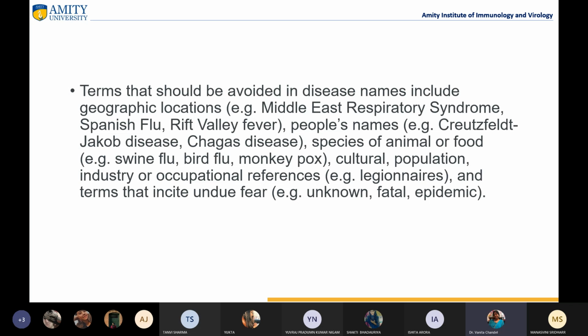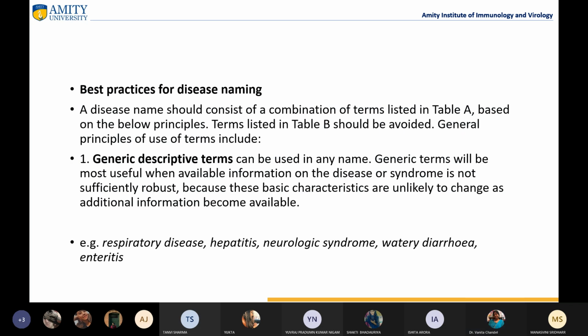Then species of animal or a food. They say we should also avoid swine flu, bird flu, and monkeypox and all these things. For some reason, they say it's not right to name a disease after a particular animal. We should avoid those things, so diseases should be named on the basis of the symptoms they cause, and on the basis of the genera we can name.